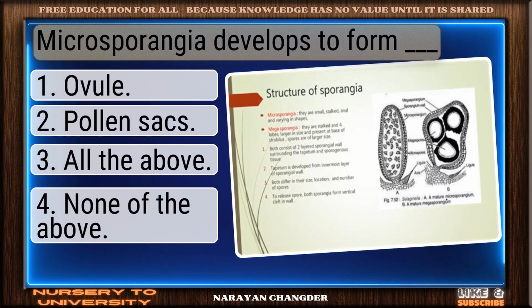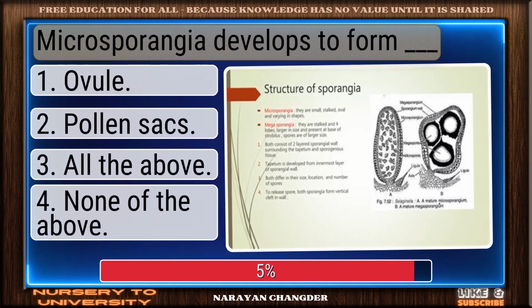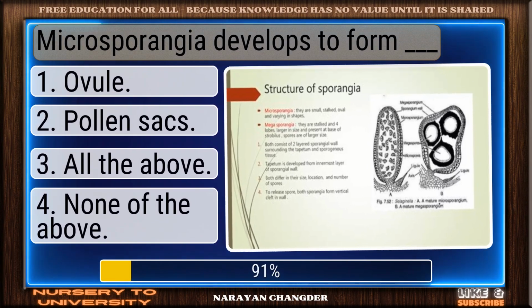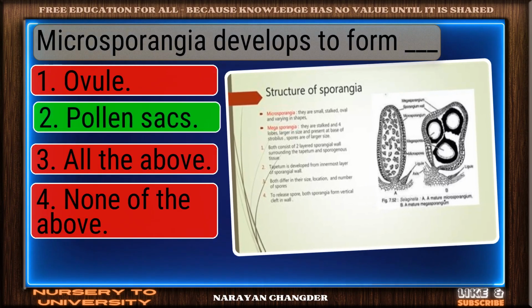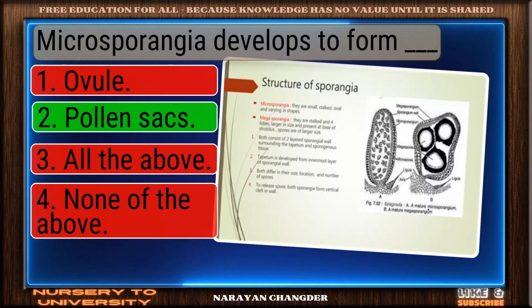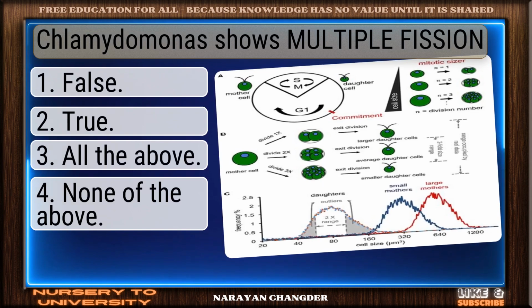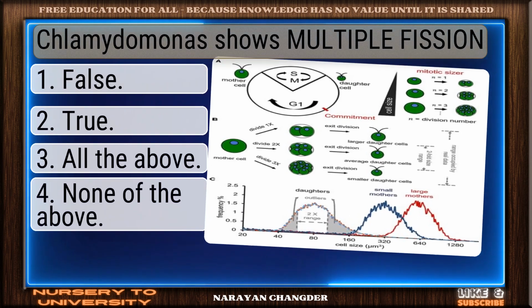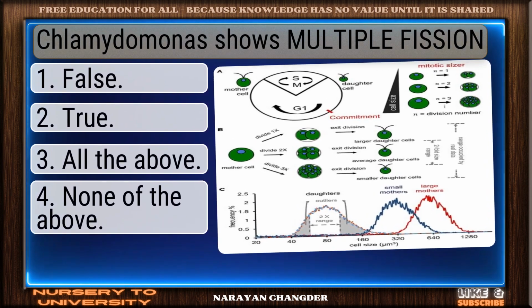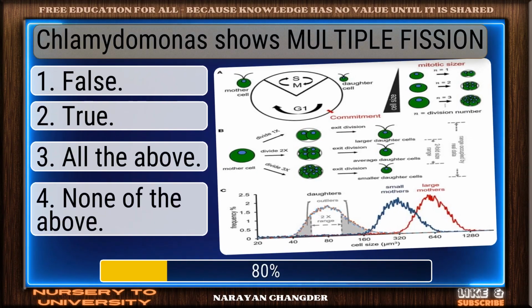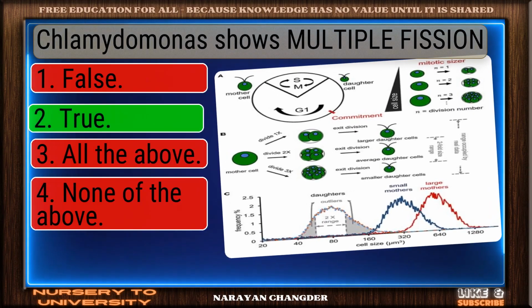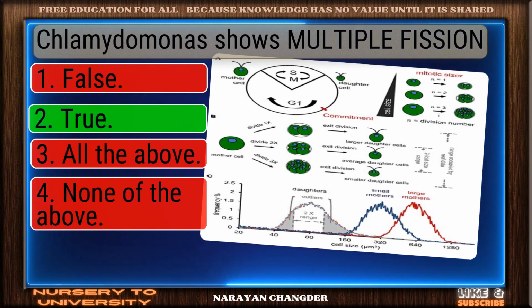Question number 122. Microsporangia develops to form dash. Solid response. Pollen sacs is a valid choice. Question number 123. Chlamydomonas shows multiple fission. Well picked. True is the correct answer.